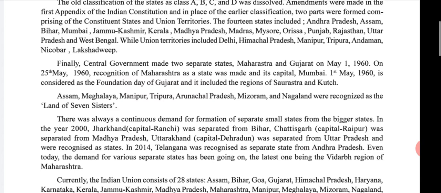Okay, good. Assam, Meghalaya, Manipur, Tripura, Arunachal Pradesh, Mizoram and Nagaland were recognized as the land of seven sisters. There was always a continuous demand for formation of separate small states from the bigger states. In the year 2000, Jharkhand was separated from Bihar. Chhattisgarh was separated from Madhya Pradesh. Uttarakhand was separated from UP.